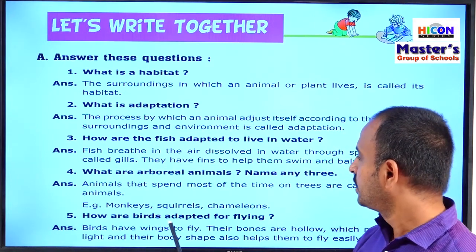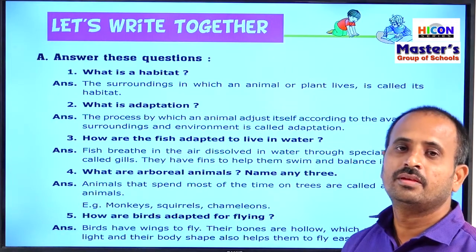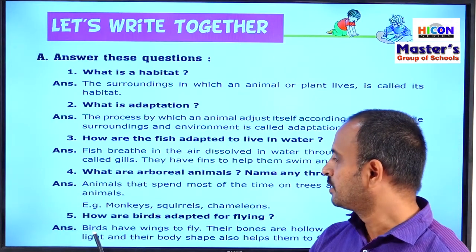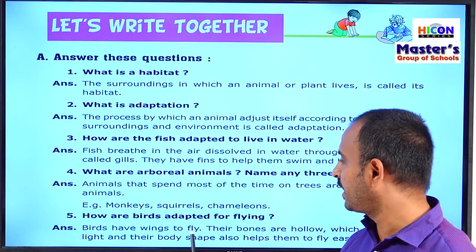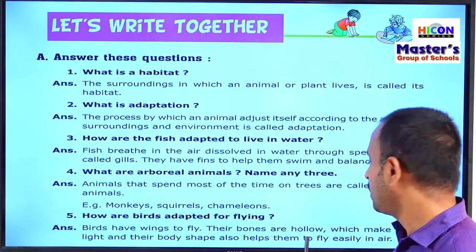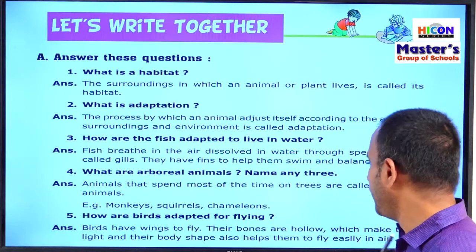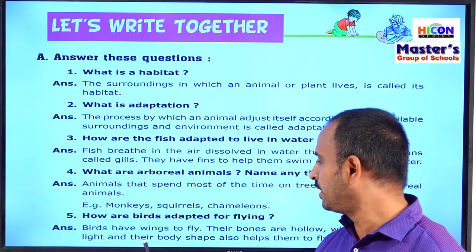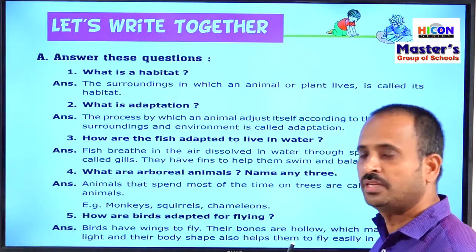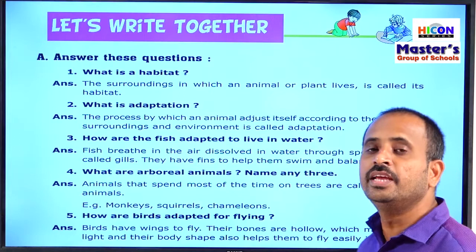Children, see the fifth question. How are birds adapted for flying? Children, read the answer. Birds have wings to fly. Their bones are hollow, which makes them light, and their body shape also helps them to fly easily in air.